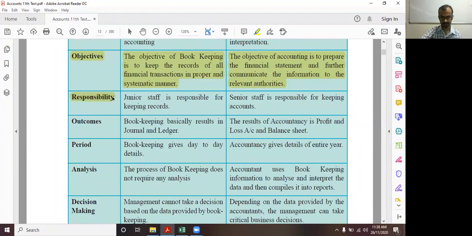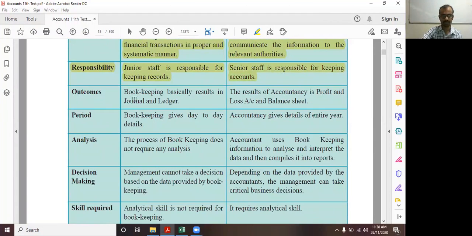Responsibility. Junior staff is responsible for keeping records. Accountancy: senior staff is responsible for keeping accounts. So we know that since recording is clerical work, only junior staff is required. That means a newly admitted person who is an accountant, with basic knowledge, can record the business transactions in the books of account. Then why is senior staff required in accountancy? Because he should have the experience to analyze and conclude for preparing the financial statements. So for that purpose, senior staff is required. Go ahead.